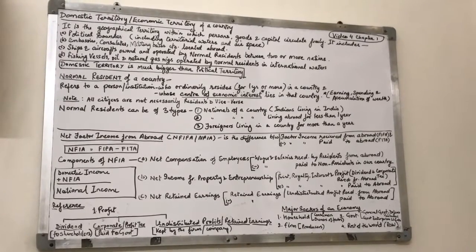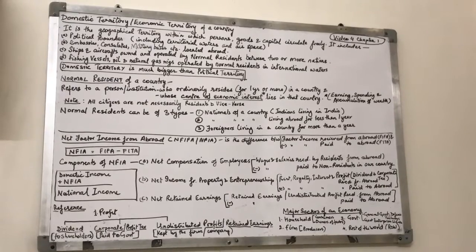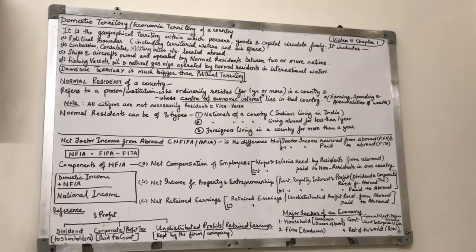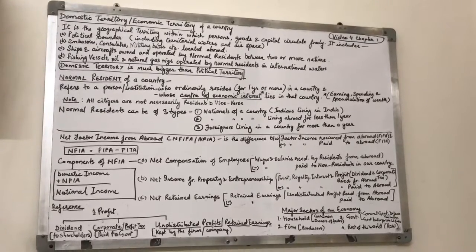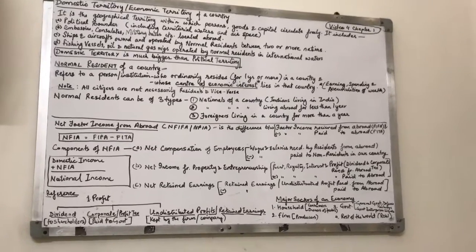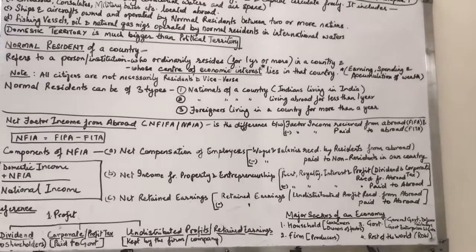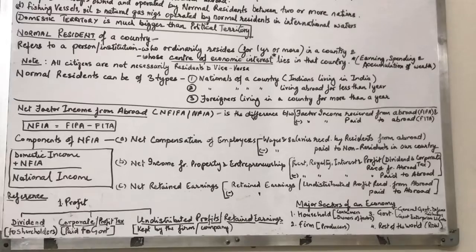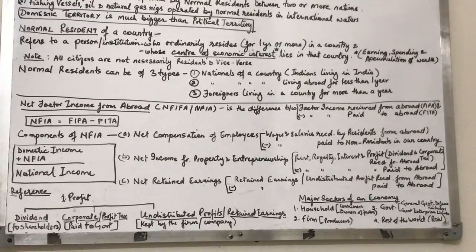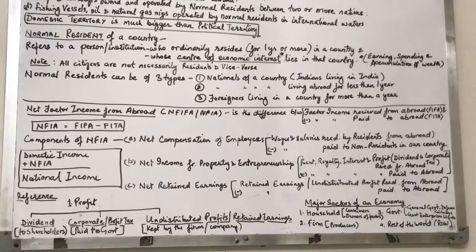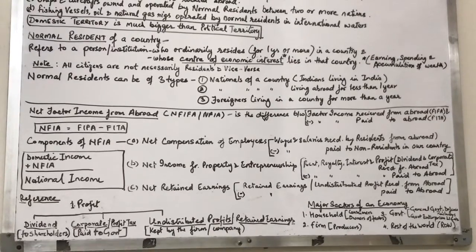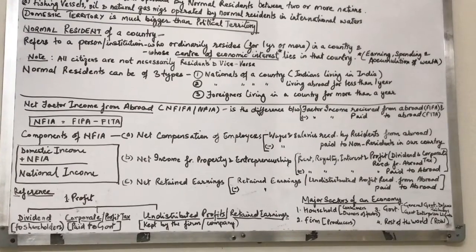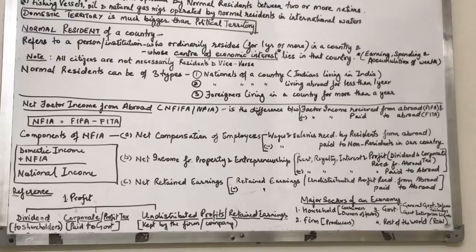The next thing, net income from property and entrepreneurship. Income from property and entrepreneurship means rent, royalty, interest and profit. I have mentioned in the bracket dividend and corporate tax. Rent, royalty, interest and profit received from abroad minus rent, royalty, interest and profit paid to abroad. These incomes, when our residents are earning from abroad, we add them, and when non-residents are earning in our country, we deduct them, and we get net income from property and entrepreneurship.